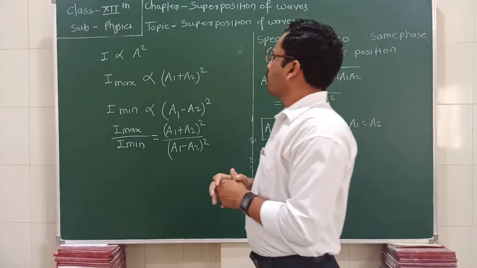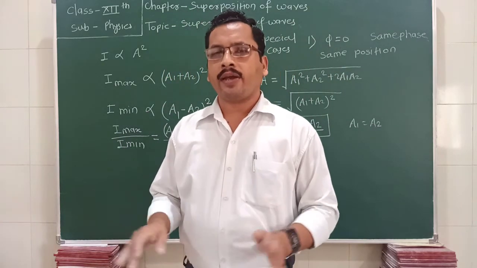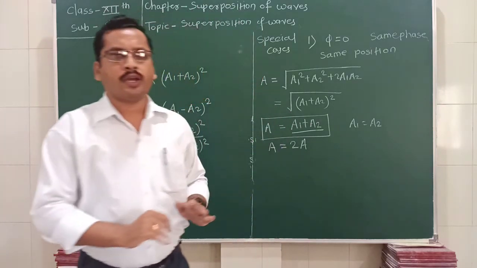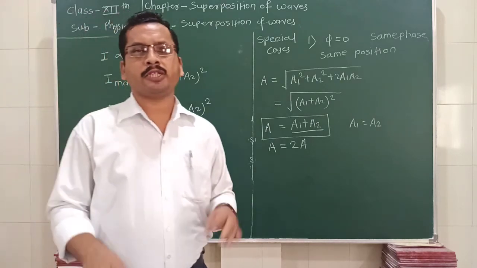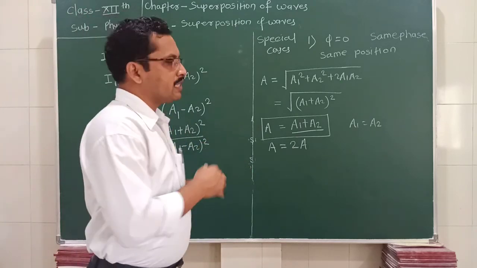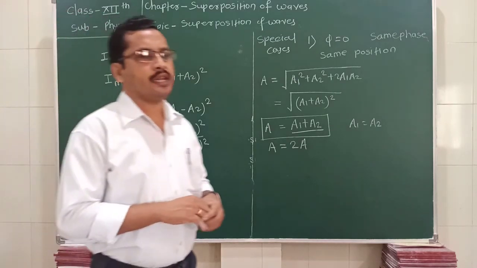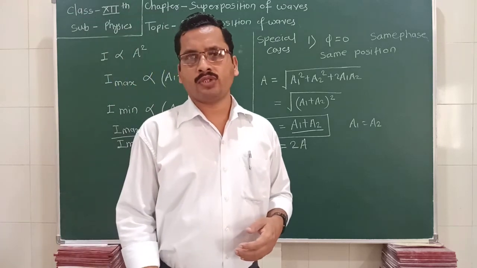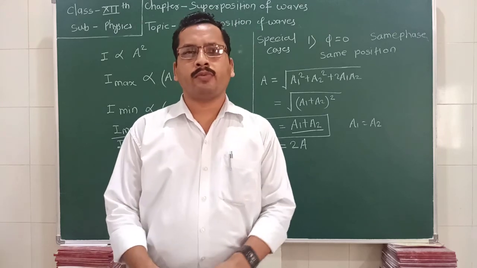So in this way, today we discussed the superposition of waves. We defined the superposition of waves and explained what it is. Then we derived a relation for the resultant displacement and amplitude. Then we moved towards the special cases, and in the last we saw the relation between the intensity and the amplitude of the wave. So in today's lecture we discussed all about the superposition of waves.